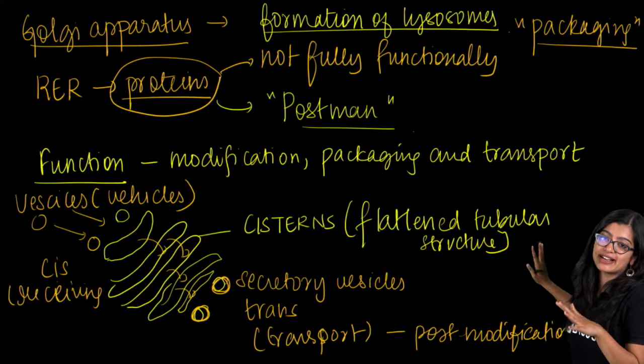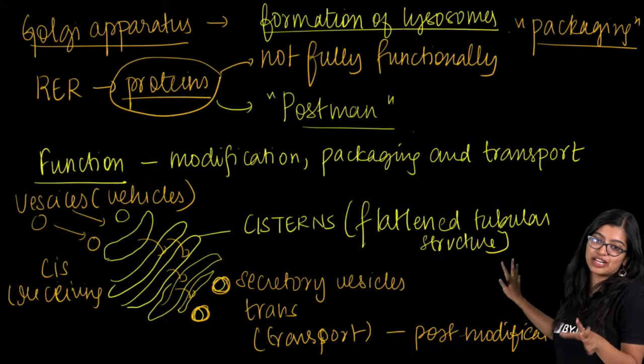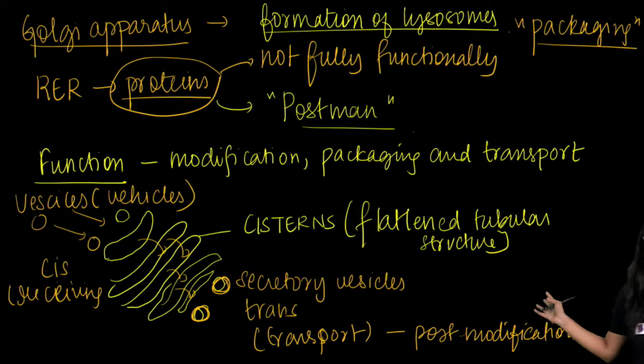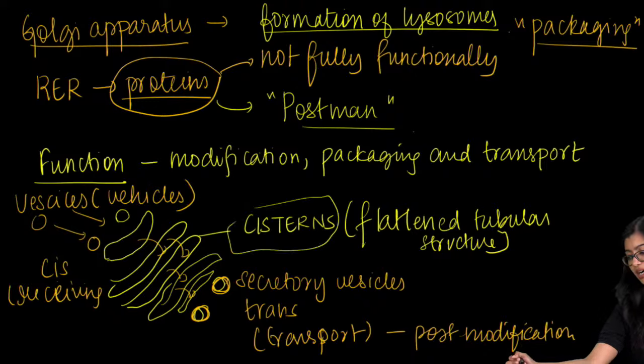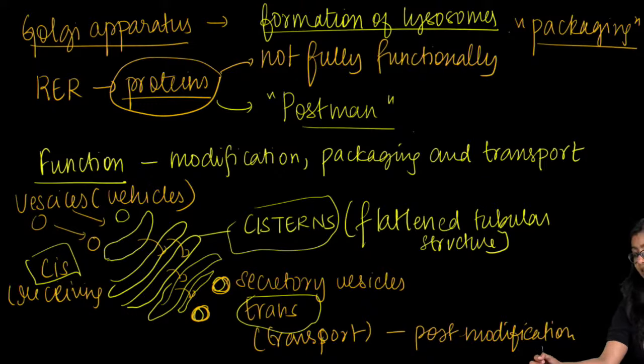So now, have you all taken a screenshot? Because this will vanish. Last time I'm telling you. Structure of Golgi: they are made up of flattened structures, as you see here, which are called cisternae. We see that there is a cis-facing side and a trans-facing side. Cis gets all the proteins, modification takes place across, and through the trans side they go out. After taking it, give me a thumbs up so that I'll come on screen. Very good.